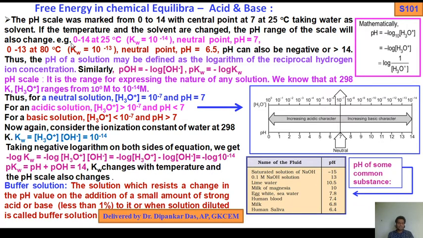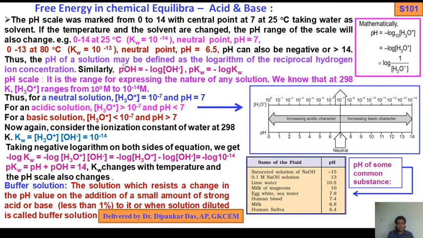If you consider a 0 to 13 scale, what will happen? At a hot temperature of 80 degrees centigrade, you get Kw value 10 to the minus 13, and the neutral point also changes, pH equals 6.5. pH can also be negative, or greater than 14.